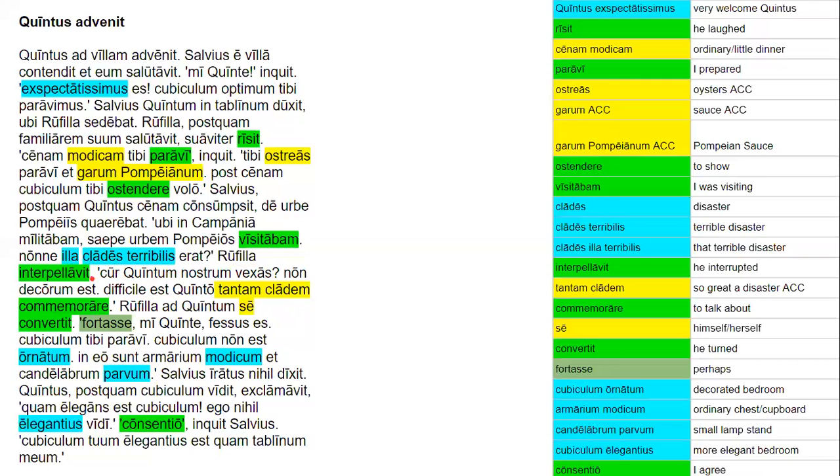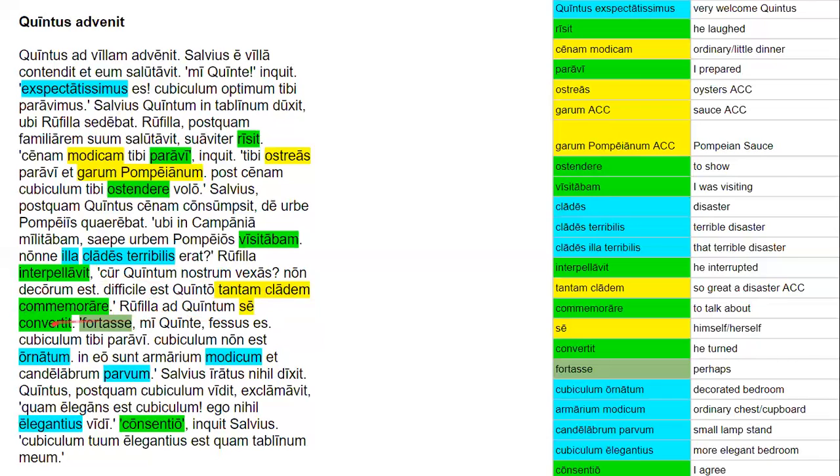We have the same construction with both decorum est and difficile est, although difficile est is taking an infinitive. That infinitive, commemorare, is where we get the word commemorate from. It means to talk about or to remember. The direct object is tantam cladem, meaning so great a disaster, and Quinto is the dative with that infinitive in this construction.